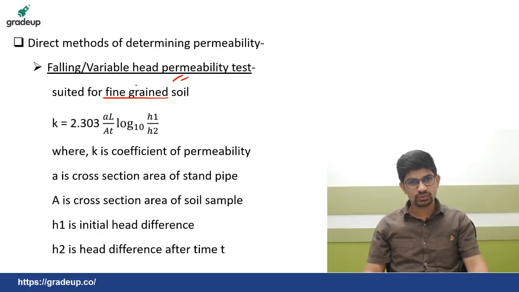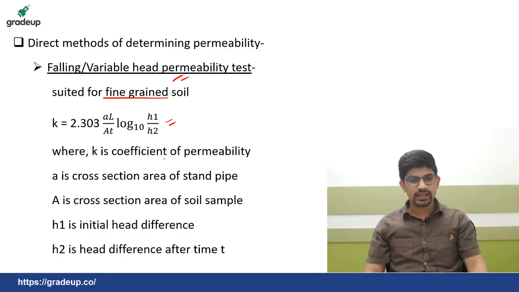The constant head is suited for coarse grained soils, while falling head is suited for fine grained soils. Now the formula here is totally different. It is K is equal to 2.303 aL upon At into log to the base 10 of h1 by h2.